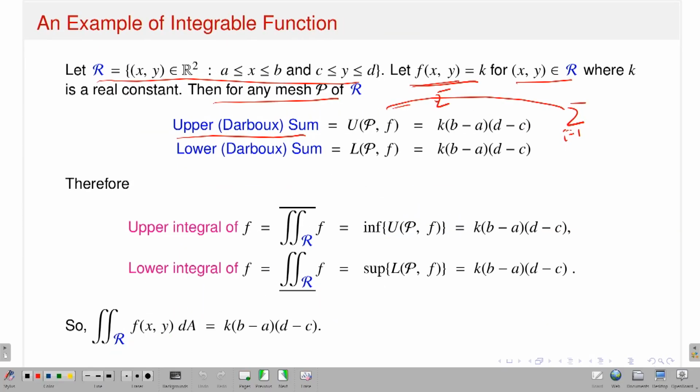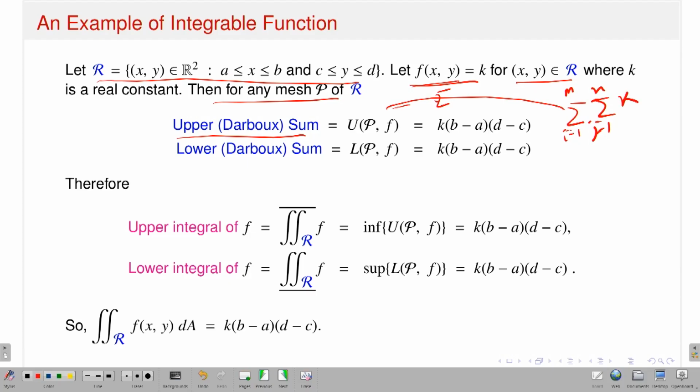So i from 1 up to m and j from 1 up to n. Okay, then capital Mij. What is capital Mij? It is nothing but the supremum of f(x,y) as (x,y) runs over this cell Rij, but here the function is constant. So Mij here will be exactly equal to k.